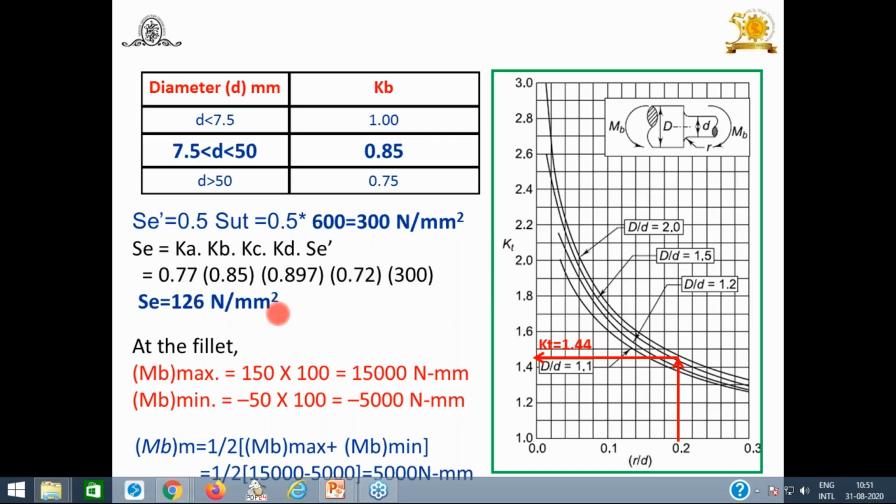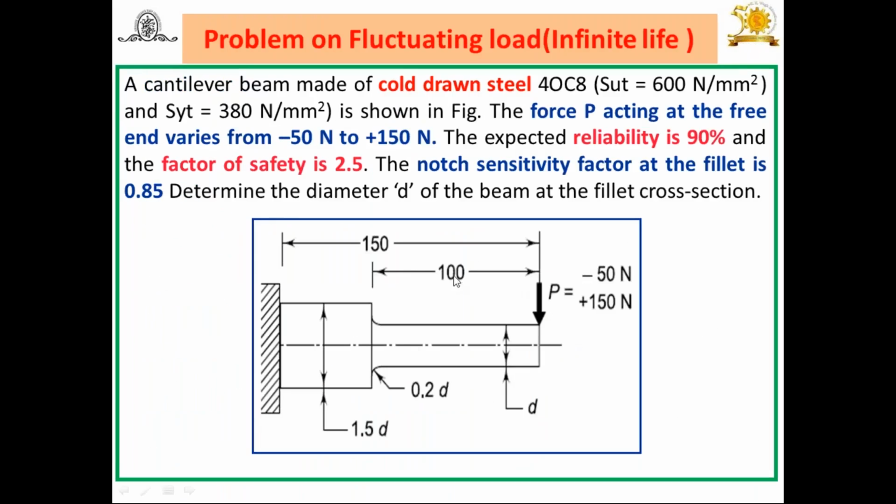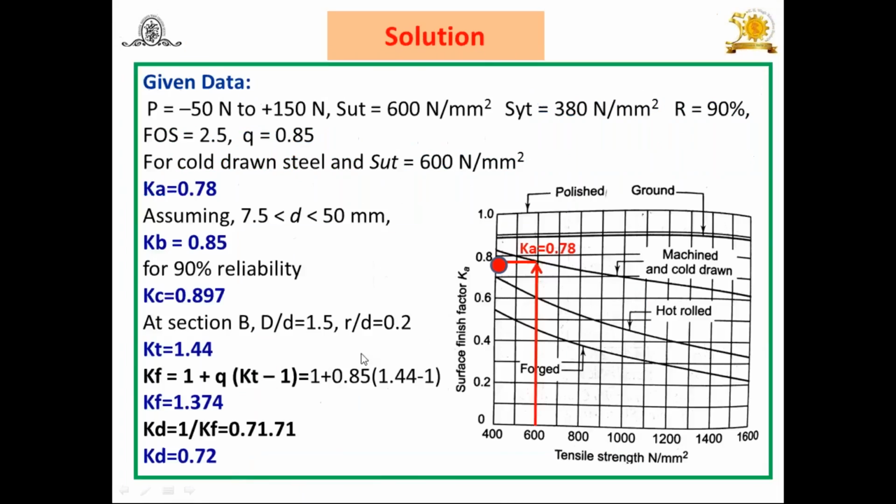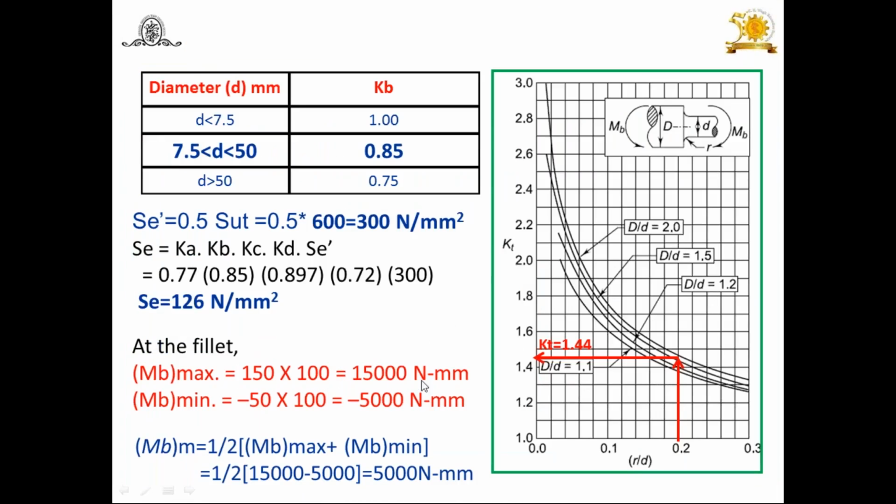Then again, second thing, it is subjected to a load which is fluctuating. It varies from minus 50 Newton up to 150. So at the fillet, which is the critical point where we have to find out the diameter, we have to find the maximum moment. The maximum moment load which is varying from minus 50 to plus 150. The plus 150 into 100, 100 is the distance of this fillet. Look at this, this is 100. 150 into 100, you will get the maximum moment here. 150 into 100, you will get 15,000 Newton mm. And MB mean minus 50 into 100, you will get minus 5,000. You have MB max, you have MB min.